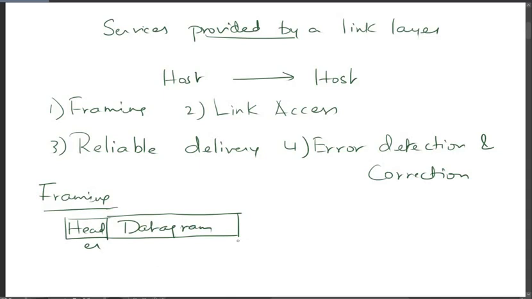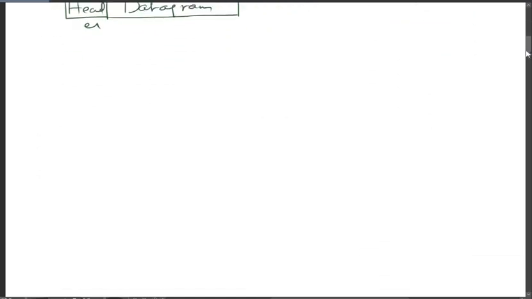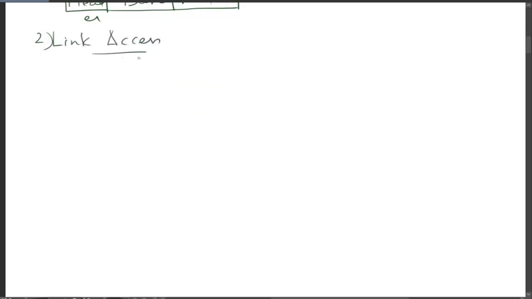So we'll see the second characteristic, that is the link access. The medium access protocol, we call it MAC. This protocol specifies the rules by which a frame is transmitted onto the link.